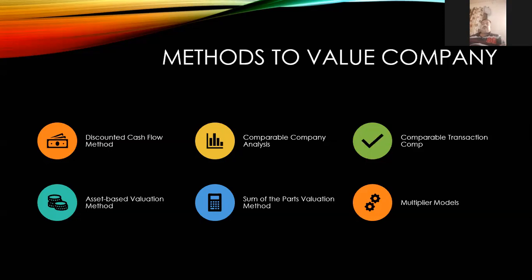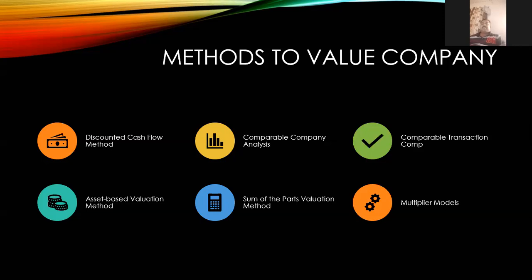Then sum of parts valuation. There are some parts we're going to select, and with those we're going to conduct the valuation. Then the multiple model, which includes a combination of 2 or more of the above 5 models we applied. We're going to adopt that model. It can be called multiple models.